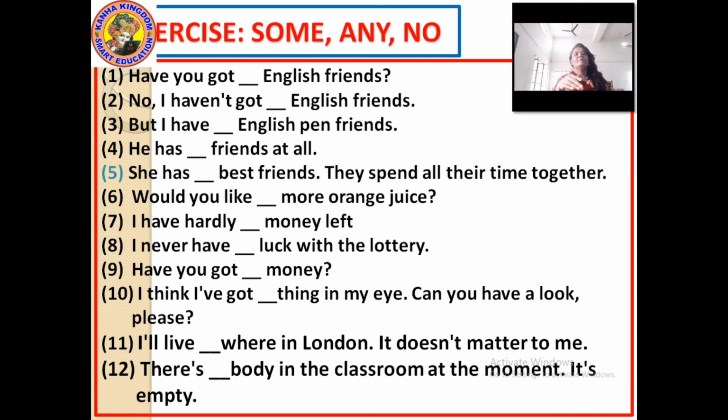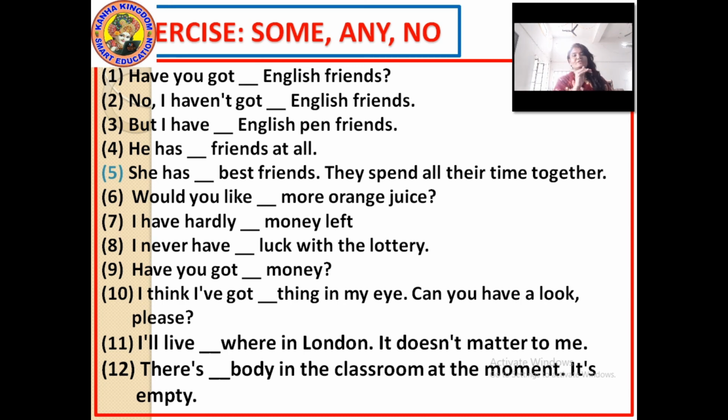Next is, she has dash best friends. They spend all their time together. Positive sentence. So here we will use some. She has some best friends and they spend all their time together. Would you like to?